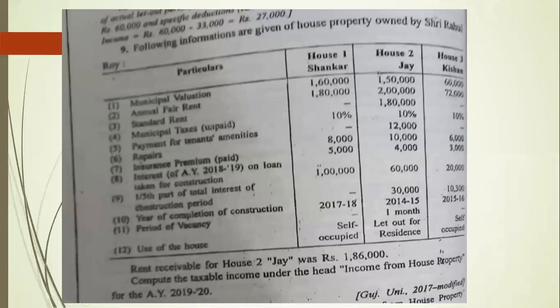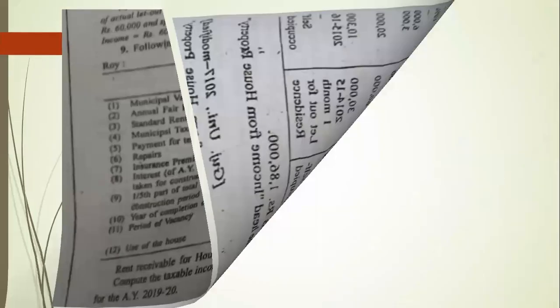So here basically we are having three houses. Okay, so for making a statement of income from house property, to calculate taxable income, we have to consider many things. Okay, let's go through one by one points. For every sum there are some important notes which are very important to remember. Let's see that first. So the important notes are: